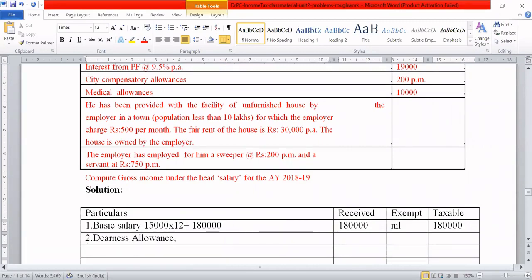So 1,250 per month into 12, that comes to how much? 15,000. Exemption is again nil. The entire 15,000 is taxable.